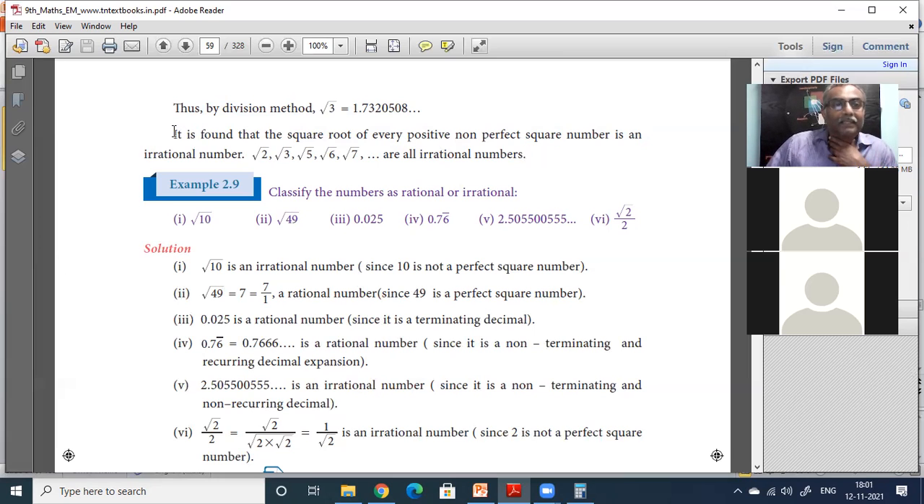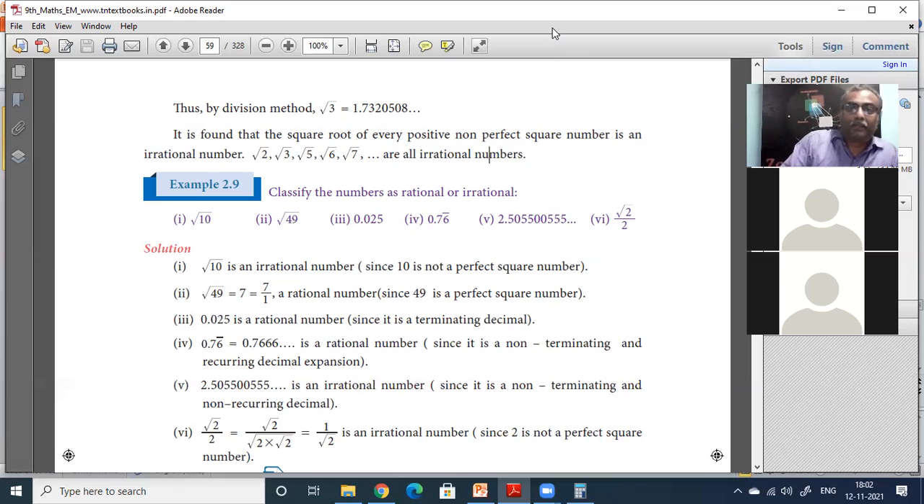So let us get back to this thing. It is found that the square root of every positive, non-perfect square number is an irrational number. See, positive number first of all. Non-perfect square number. Root of 2, root of 3, root of 5, root of 6, root of 7. They are all irrational numbers.